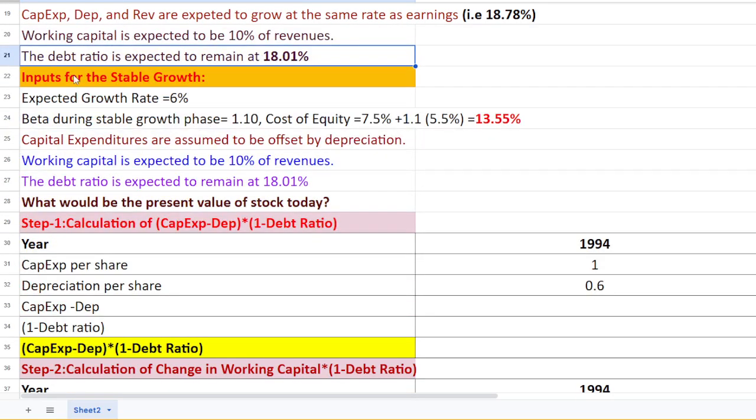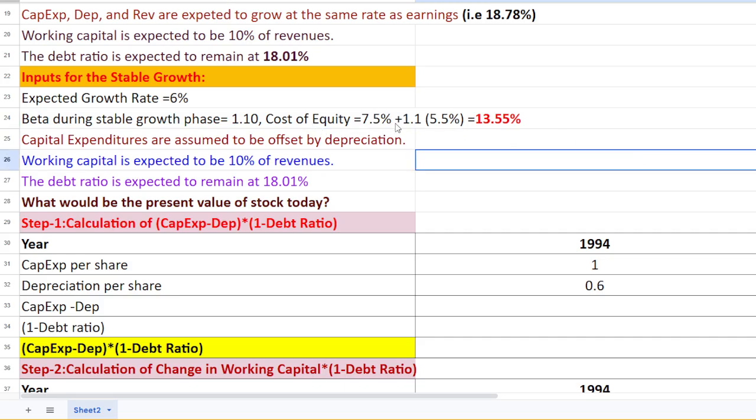Similarly, for the stable growth period inputs, the expected growth rate after 5 years is 6%, and beta during the stable growth period is 1.10. That's why our cost of equity would be 7.5% plus the beta value times 5.5%, just the beta value changes. So our cost of equity capital during the stable growth period is 13.55%.